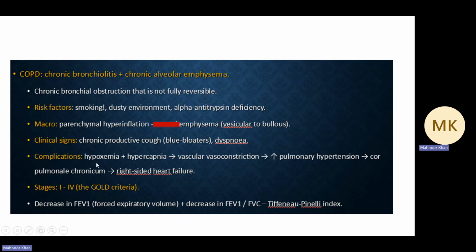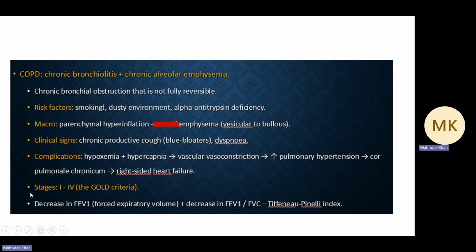Complications would be very important to remember. Since you are not able to expire the air from your alveoli, you will suffer with hypoxemia and hypercapnia, which will further result in vasoconstriction of the lungs, resulting in pulmonary hypertension, and finally chronic cor pulmonale, which is right-sided heart failure.